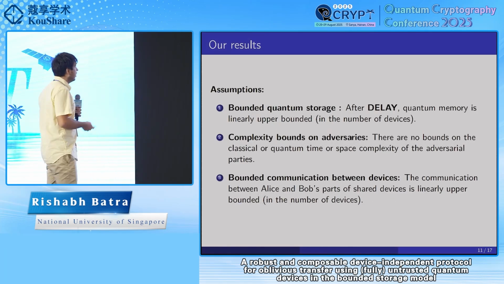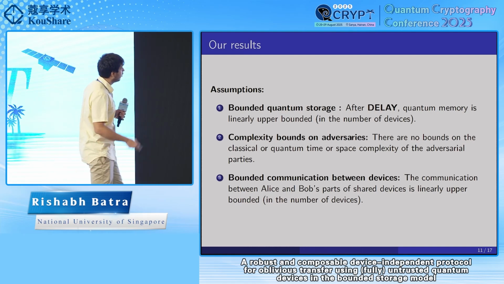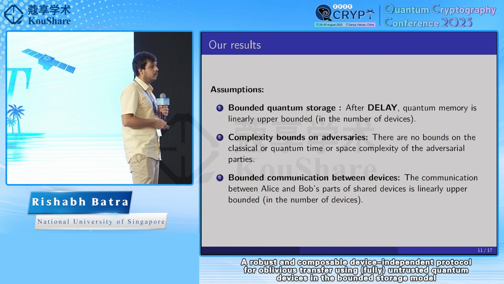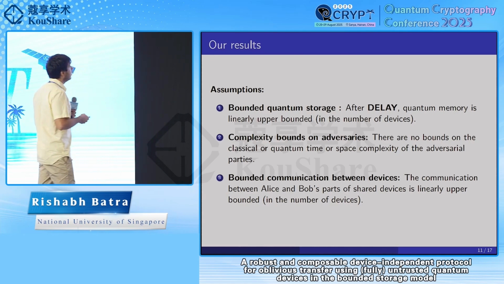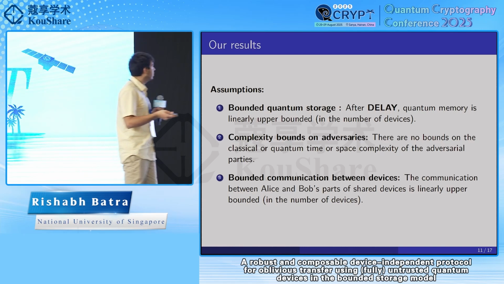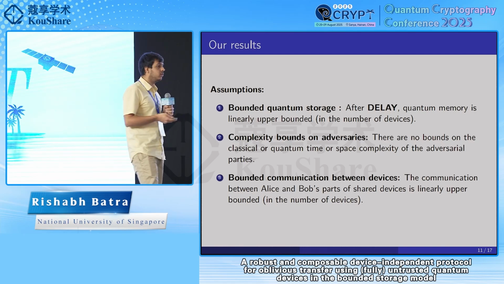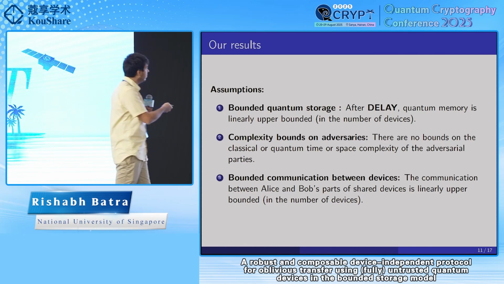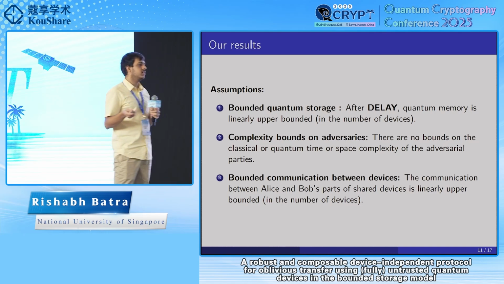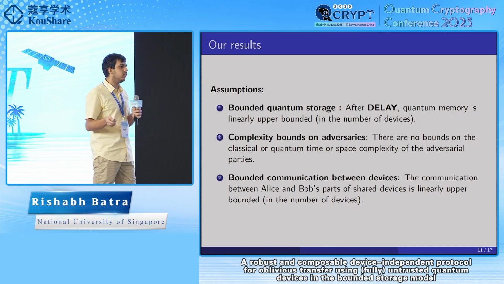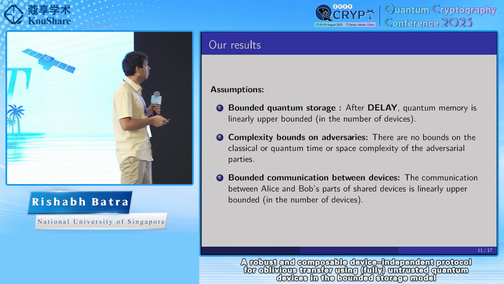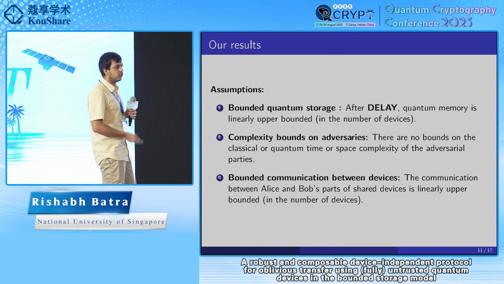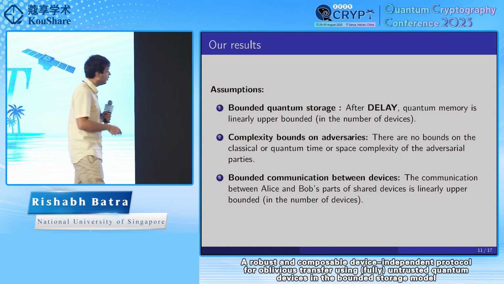So our assumptions are, as I said, the bounded quantum storage model. So after delay, the quantum memory of any party is linearly upper bounded in the number of devices. Other than the bounded quantum storage assumption, there's no other assumption on the adversary. So the adversary could have unbounded classical and quantum computational power. And another thing is that once the protocol starts, the communication between Alice's and Bob's parts of the shared devices should be linearly upper bounded in the number of devices. This is also what is called leakage. So we allow for linear leakage between the devices.